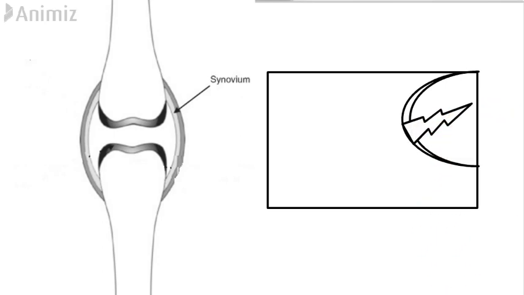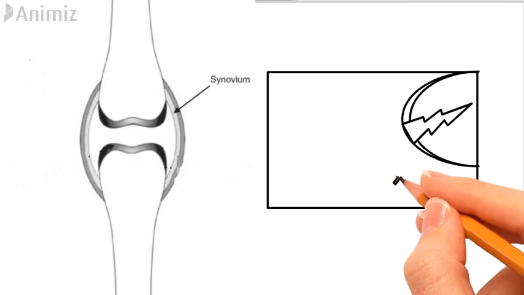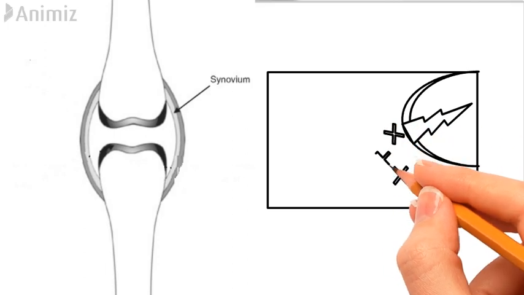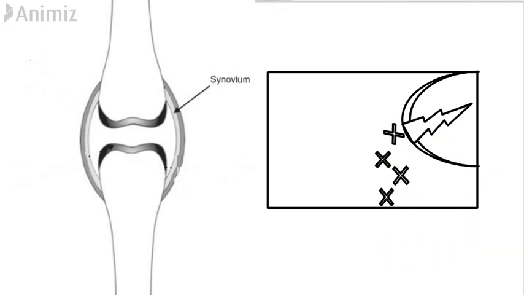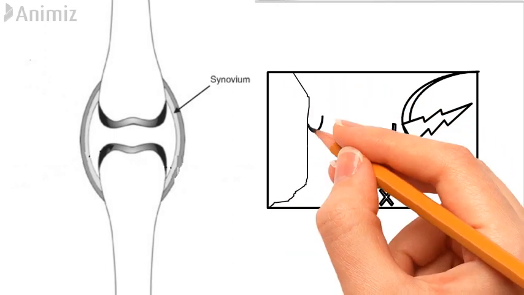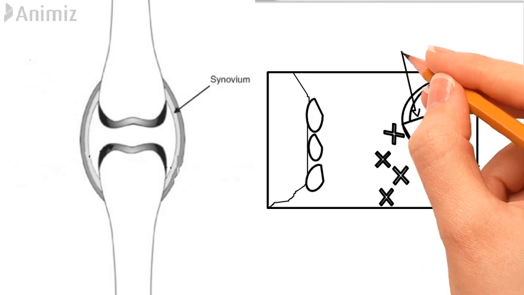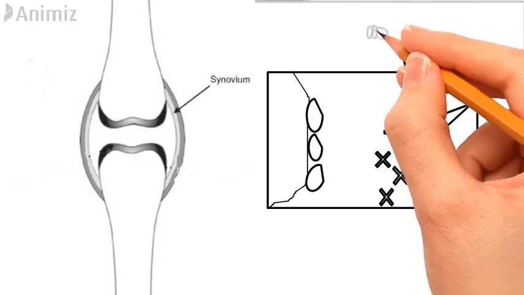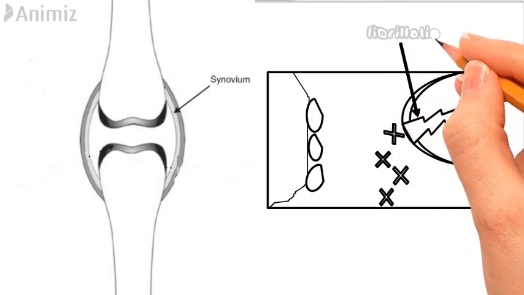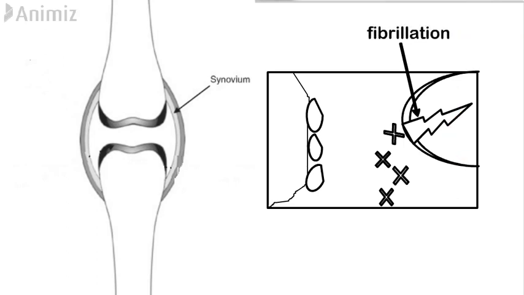This broken cartilage is shedding into the synovium. Whenever it sheds into the synovium, it gives an immune reaction to this breakage. This breaking of your cartilages into the synovium is also called fibrillation.